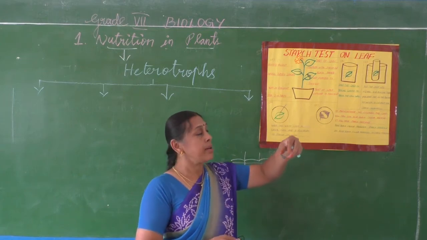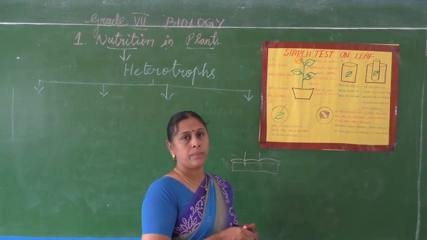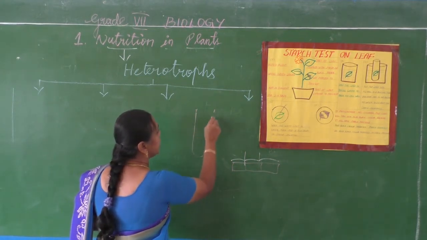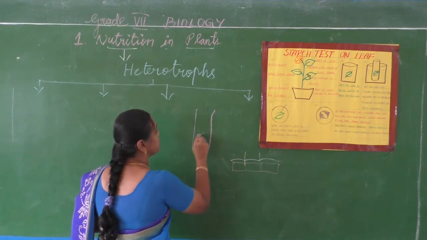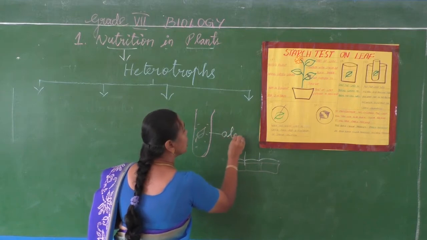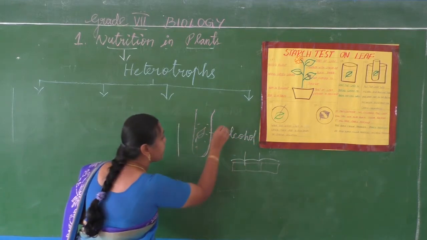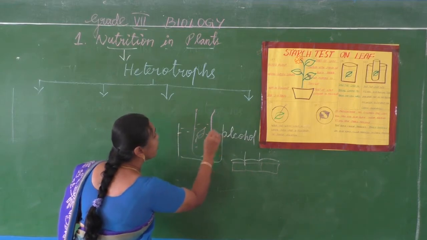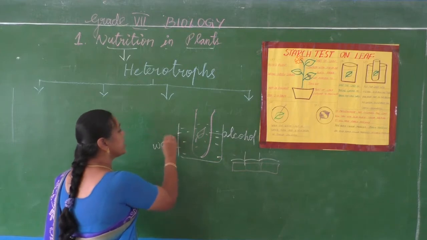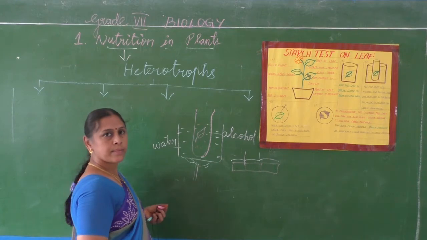The boiled leaf will be transferred to a test tube containing alcohol. It should be transferred to a test tube containing alcohol. So what will be present in the test tube? Alcohol. And this test tube should be kept in a beaker containing water, and it should be heated like this.